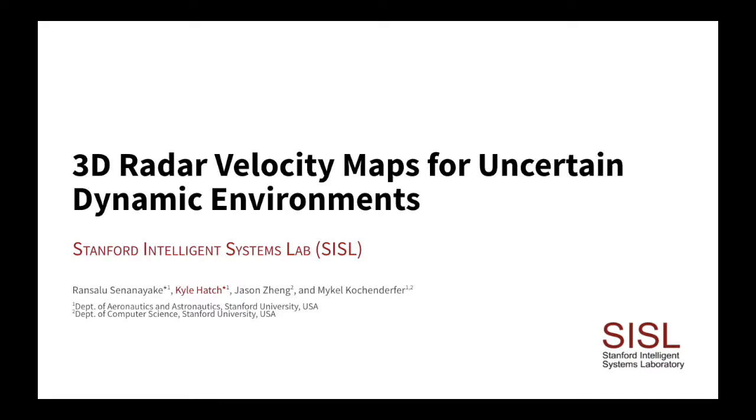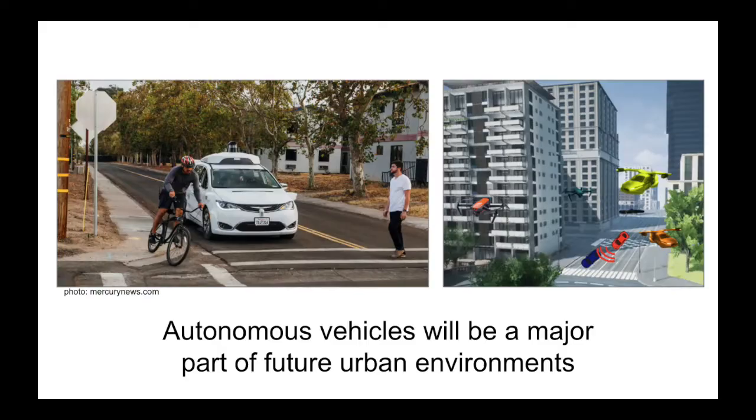Hi, and welcome to our IROS 2021 presentation on creating 3D radar velocity maps for uncertain dynamic environments. In the future, autonomous vehicles will likely be a major part of urban environments. This includes both ground and air vehicles, such as self-driving cars and autonomous drones.